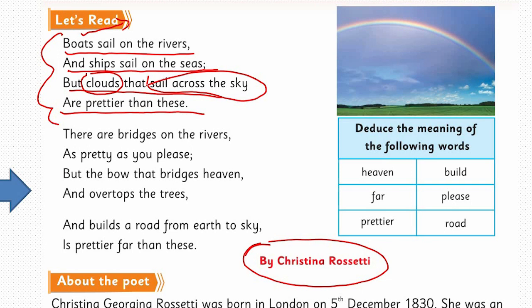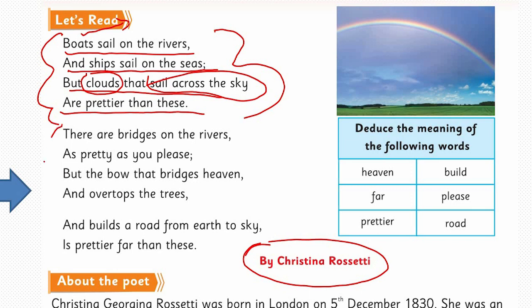Have you ever noticed if there is air and the clouds are running on the sky and they look prettier? In this stanza, poet says that boat sails on the river and the ship sails on the sea. Looks beautiful, but when clouds sail across the sky, it looks more pretty than these, the boats and the ships.